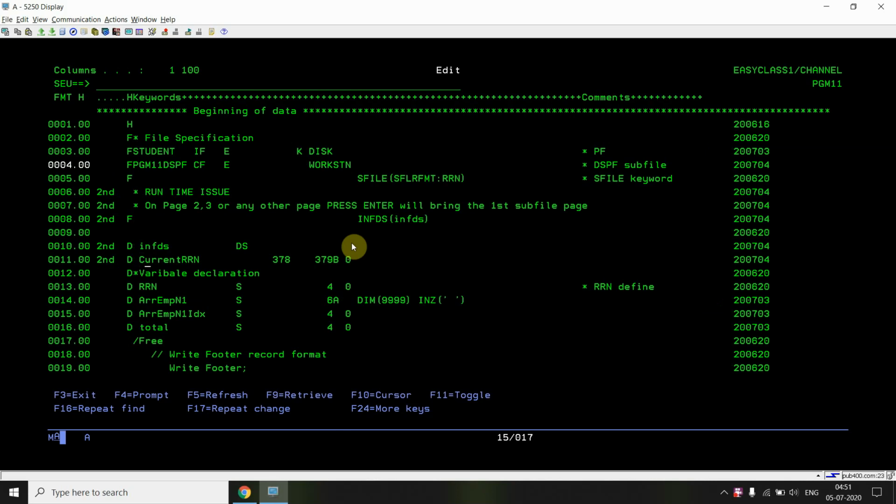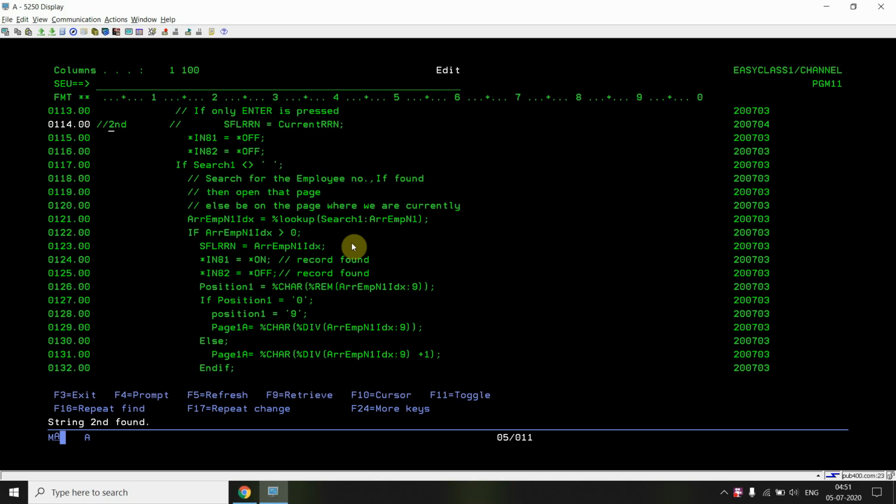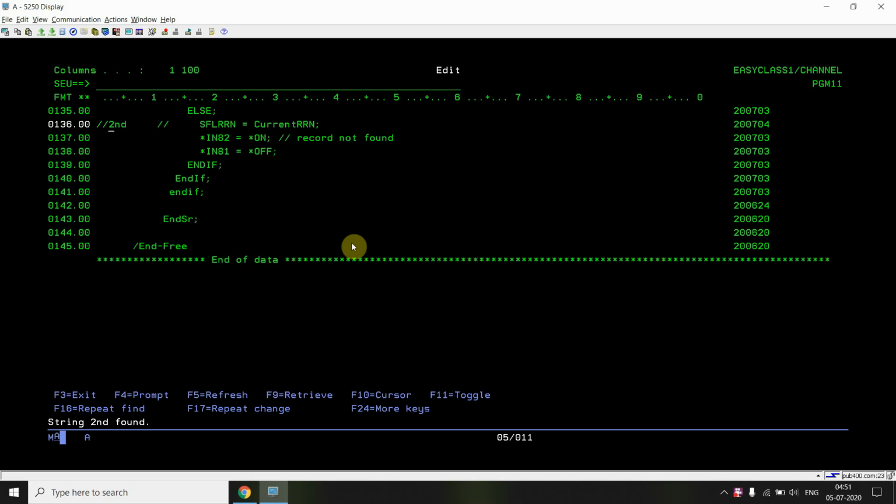I am actually getting the current RRN from these positions. Here I'm passing the current RRN into the subfile RRN when I'm pressing enter. And in case no record is found, then I'm passing the current RRN into the subfile RRN.